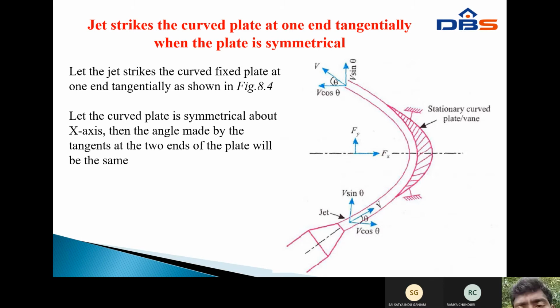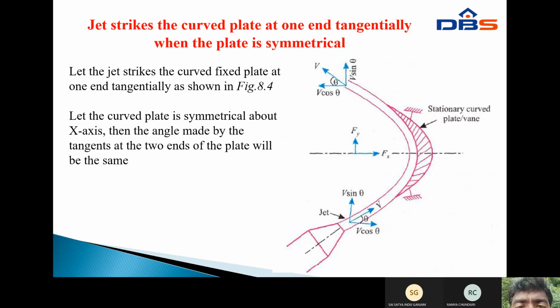At one end the jet is striking the curved plate, and at the other end the jet is leaving to the outside. Entering, the jet velocity v has some inclination theta: in the x direction v cos theta, and in the y direction v sin theta. At the outlet, upward v sin theta, and in the horizontal direction v cos theta.